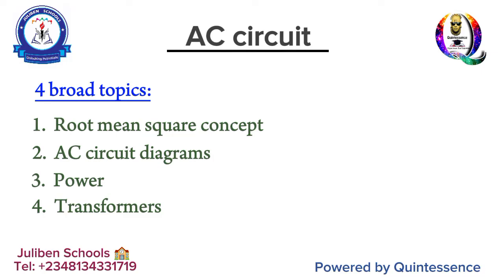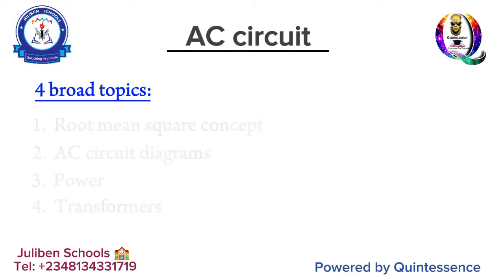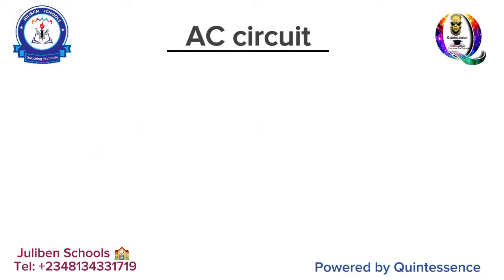However, it's going to be adumbrated into a total number of facts, which I tag 20 facts. Yes, a total of 20 facts in the whole of AC circuit. If you are conversant with these 20 facts, be rest assured that AC circuit is nothing but a very easy topic for you. All right, so let's get started.